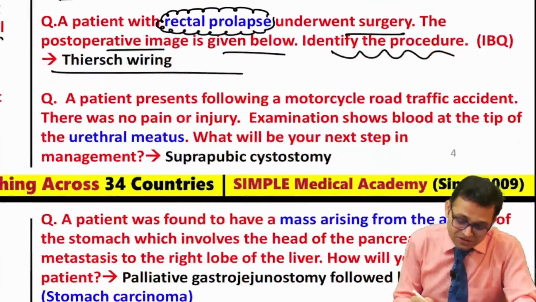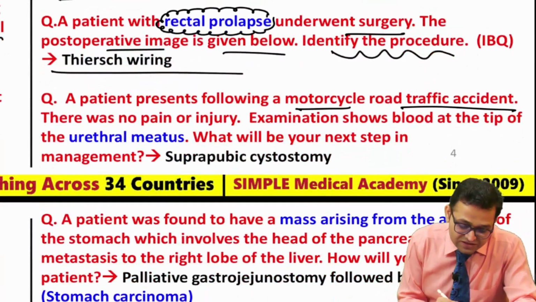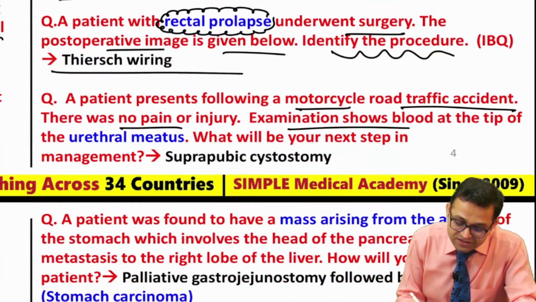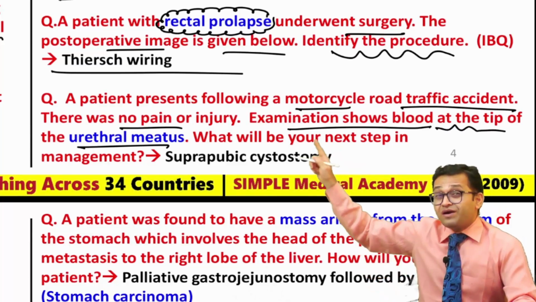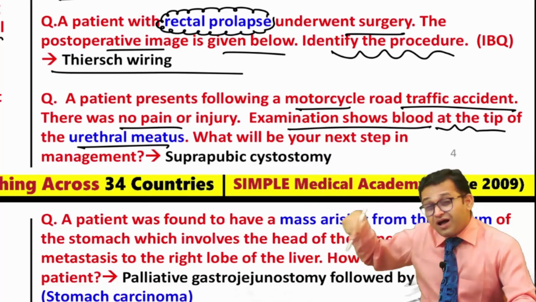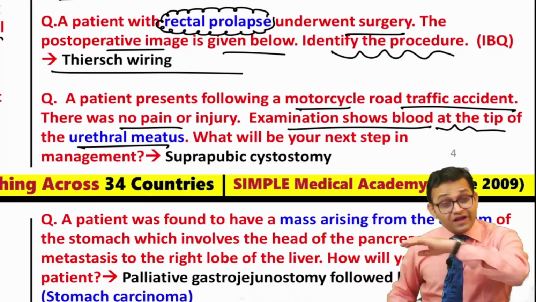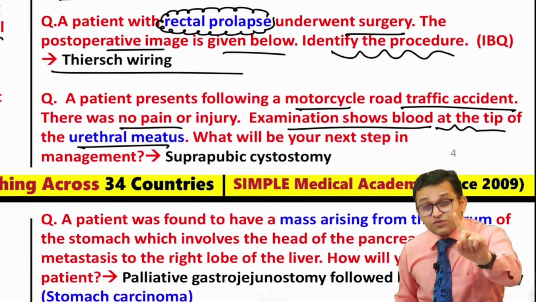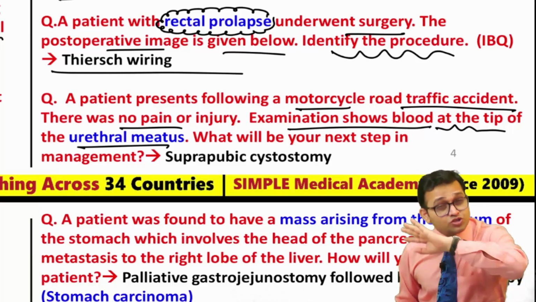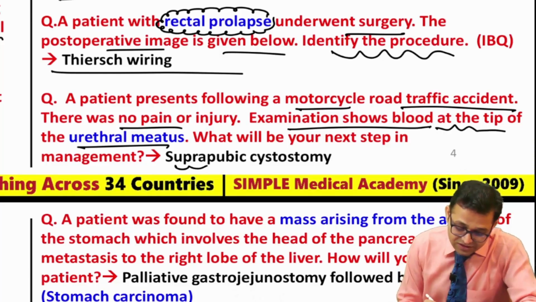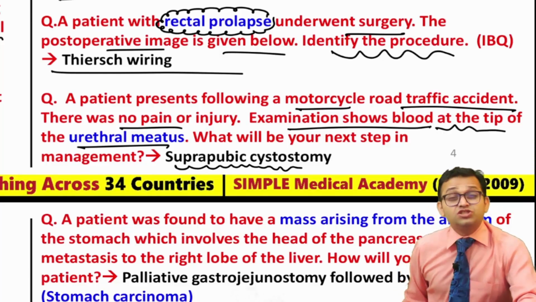Now, a patient presents following a motorcycle road traffic accident. There was no pain or injury. Examination shows blood at the tip of the urethral meatus. Do you remember the blood at the meatus? This topic had been asked in your 2022 also. Again, I am saying one question from the prostate and one question from the urethra topic is sure going to be asked. Yes, the answer in this condition was a suprapubic cystostomy.